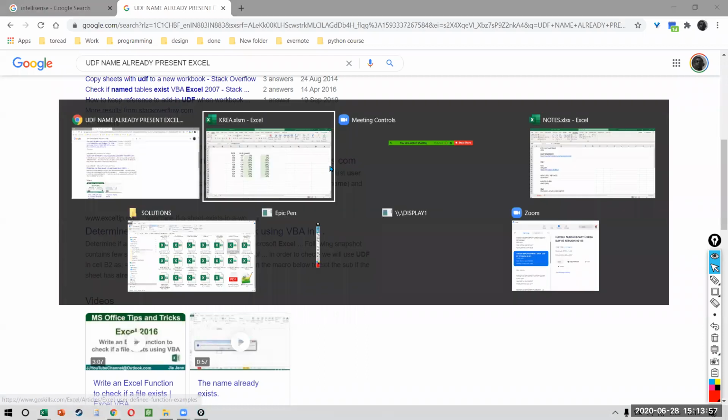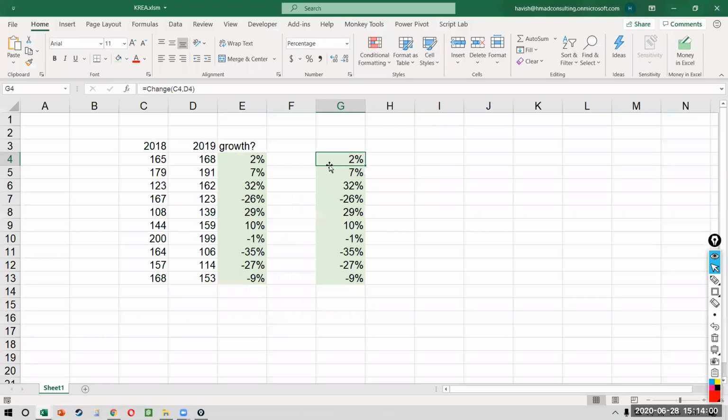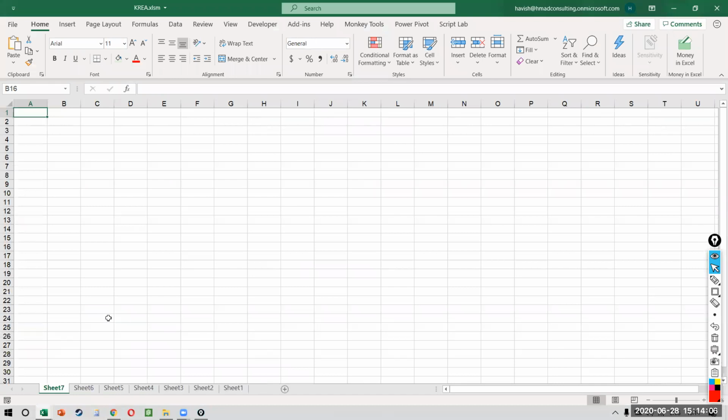All right. Now let's do an example. I want to create a table of content for all my sheets. So right now I have 10 sheets with me, and I want to create an index sheet which has a list of all the sheets in it. Now the problem here is, how do I do that?